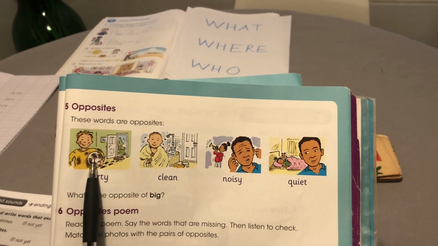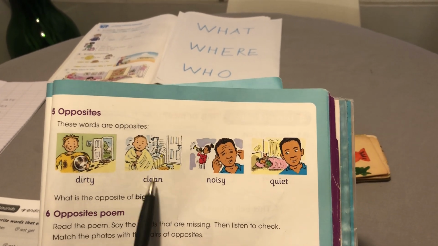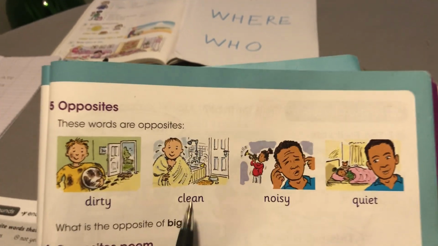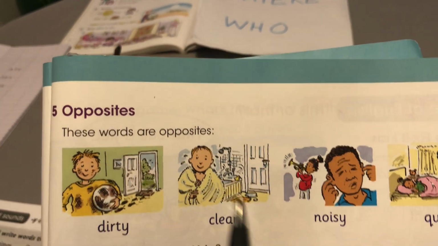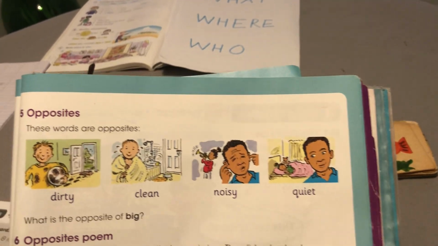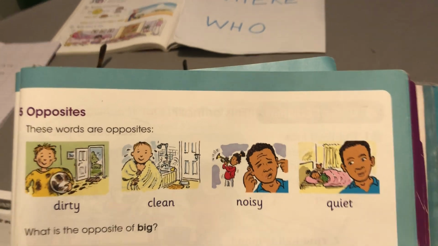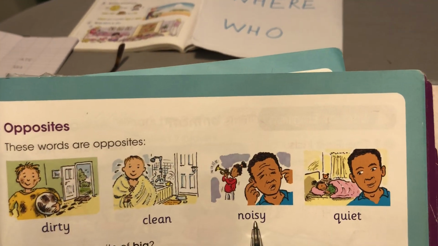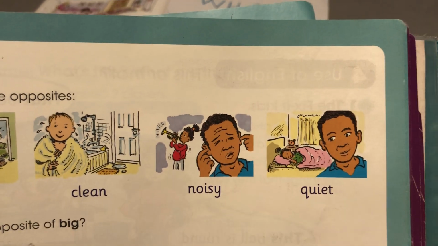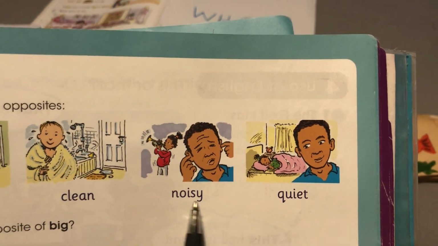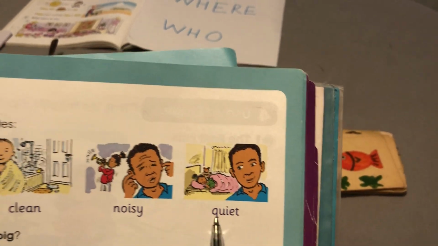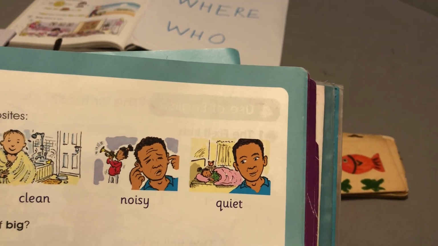Dirty and clean. What do they mean? Look at the pictures. Clean, pulito, and the opposite is dirty. This is you when you've been playing football at break time. Then noisy. For example, this is a noisy class. And quiet. Be quiet, the girl is sleeping.